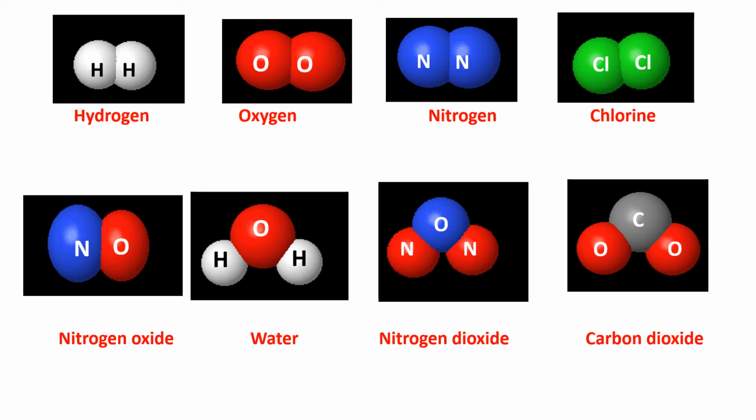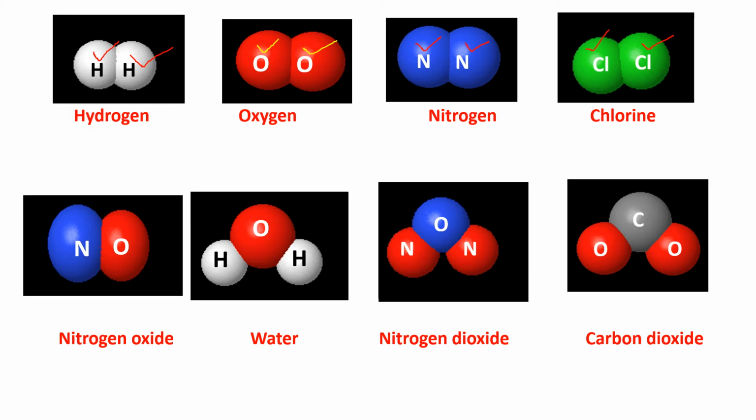Now watch this picture carefully. Here hydrogen is made up of two atoms of hydrogen and both the atoms are of same kind. Oxygen is made up of two atoms of oxygen and both are of same kind. Nitrogen is made up of two atoms of nitrogen, both are of same kind. And chlorine is made up of two atoms of chlorine, both are of same kind. So these are all elements made up of same kind of atoms.